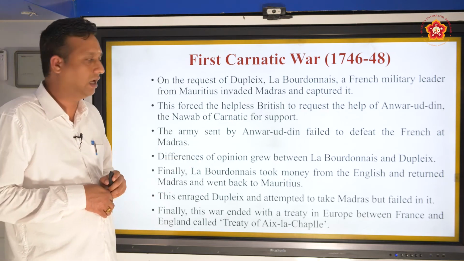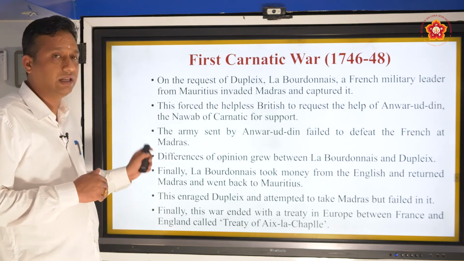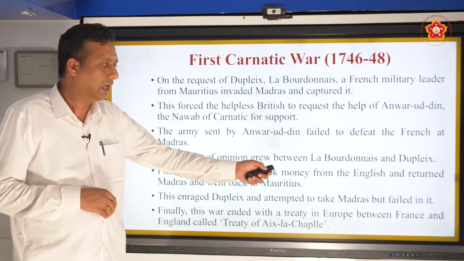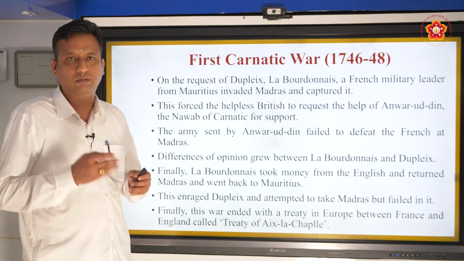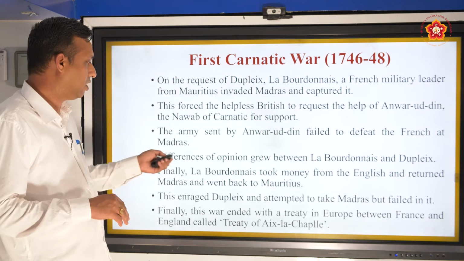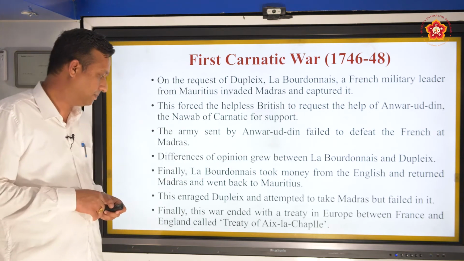Though both were French, they had their own clashes, differences of opinion, and finally La Bourdonnais took money, that is, he took a bribe from the English and returned Madras and went back to Mauritius. He took money from the British, gave back Madras and went away.